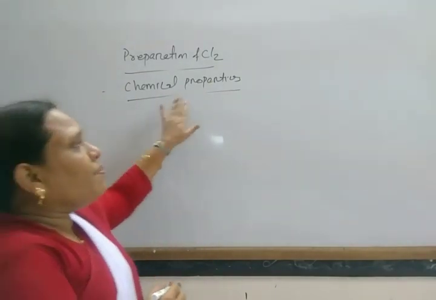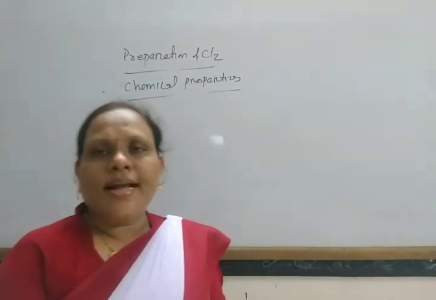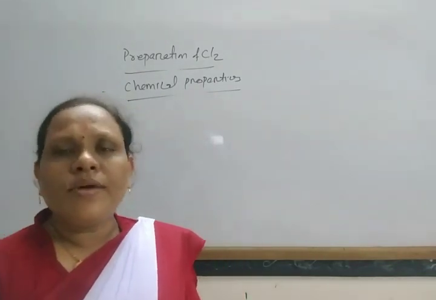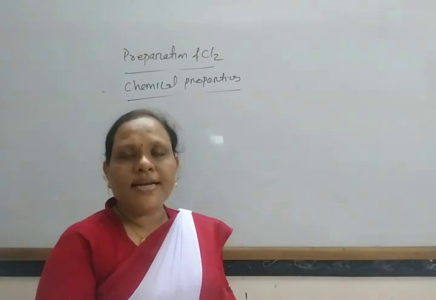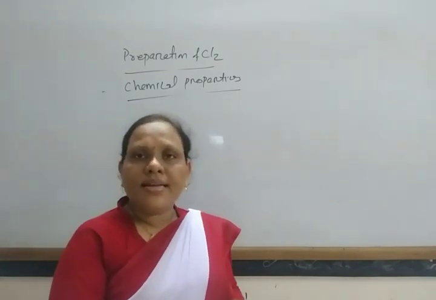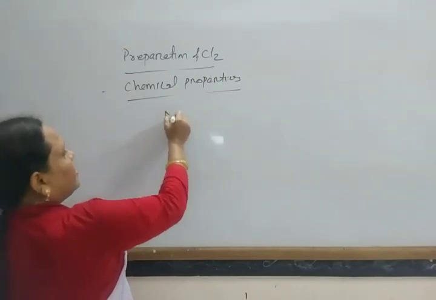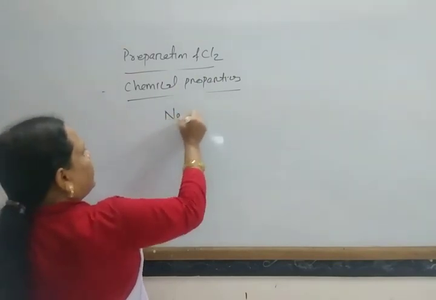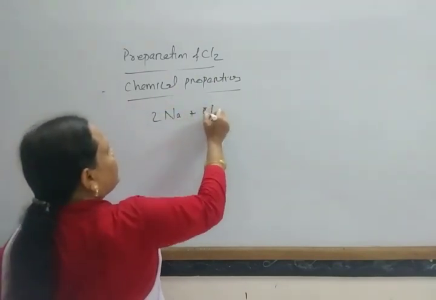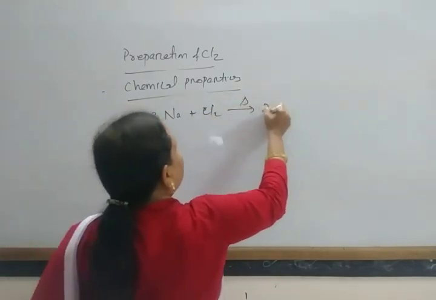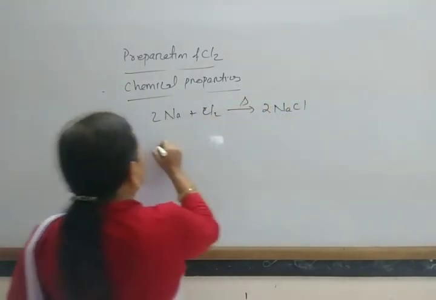Next, it combines with metals and non-metals to form the corresponding chlorides. For example, Na plus Cl2 gives 2NaCl.